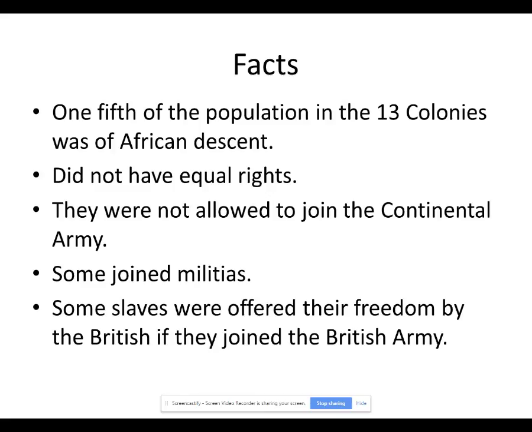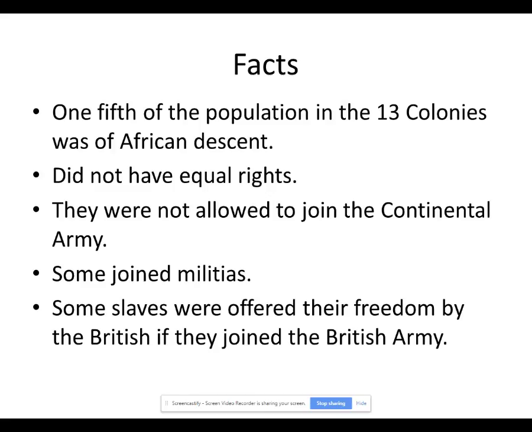However, individual colonies, such as Massachusetts and Rhode Island, had their own militias, and they would accept free African Americans as volunteers into the militias. So they were allowed to fight in the different militias of free states, but they were not allowed to fight in the Continental Army, which represented all 13 colonies.